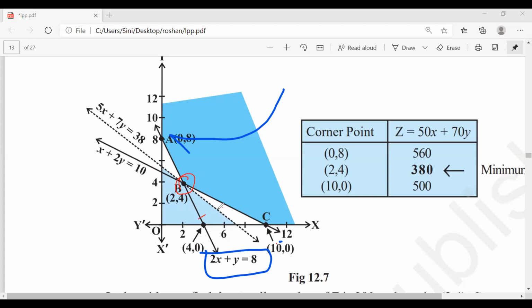This is greater than, correct? Unbounded. This is also greater than. So everything is greater than symbol here. How do we get this diagram here? So once more, I'll just explain this particular thing. 2x plus y greater than or equal to 8. So this is obviously the greater than symbol.